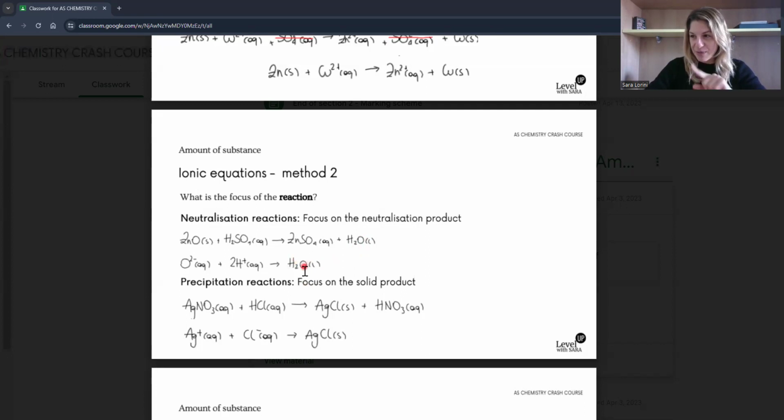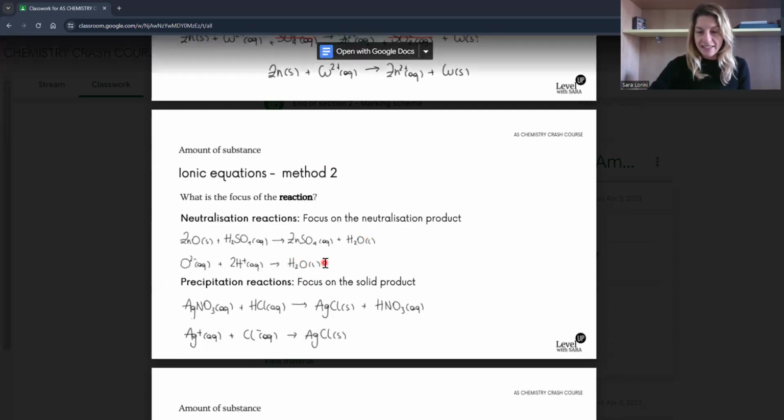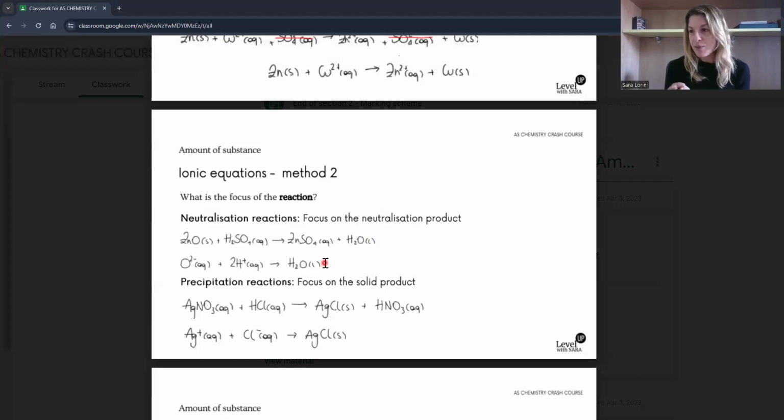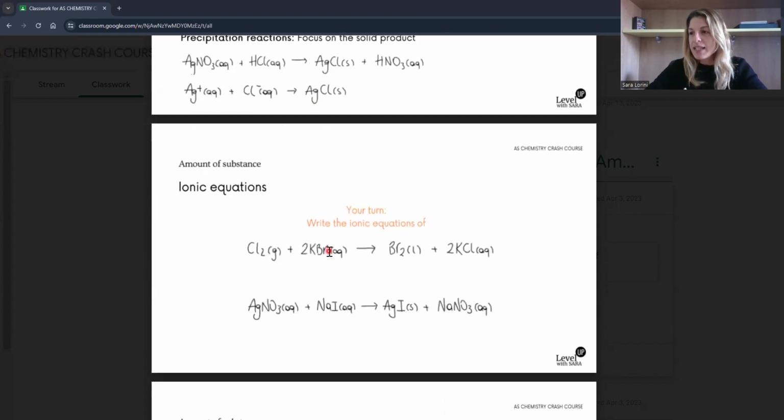But you know where this common mistake is coming from? You study in A level the acid and base topic, where you see that water actually does dissociate into H plus and OH minus. So it's a common mistake. That's why we need to make sure we remember this rule just for writing ionic equations.